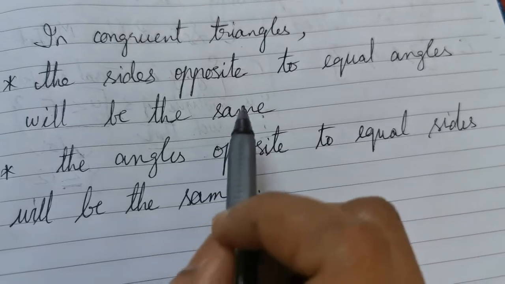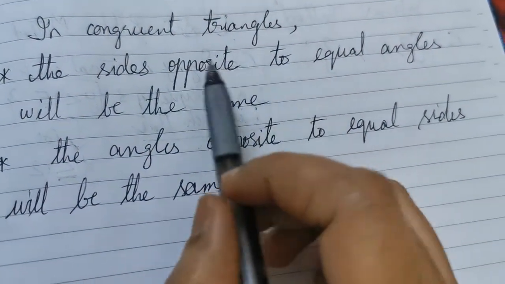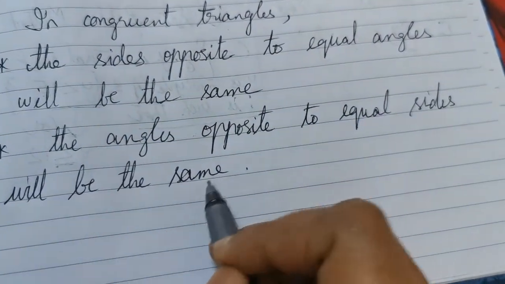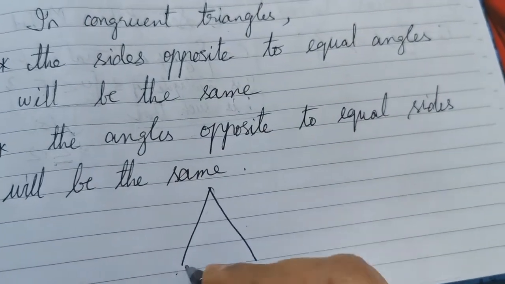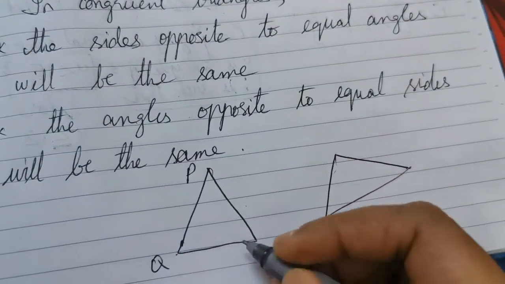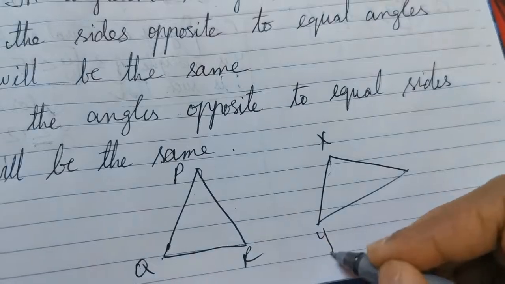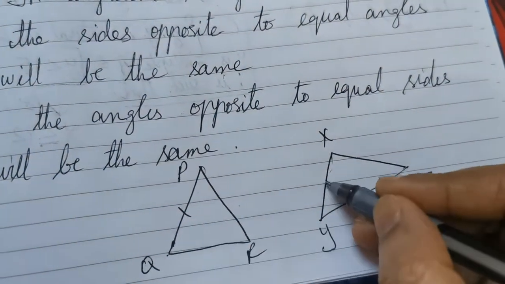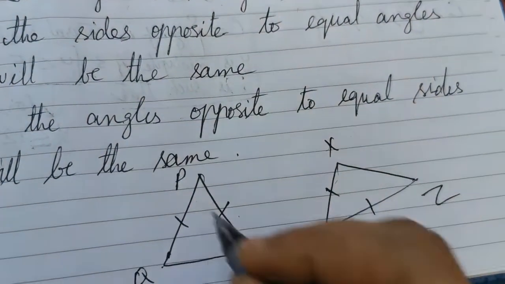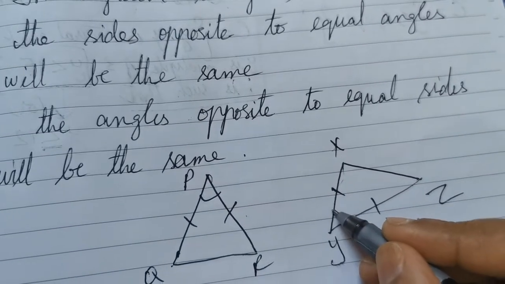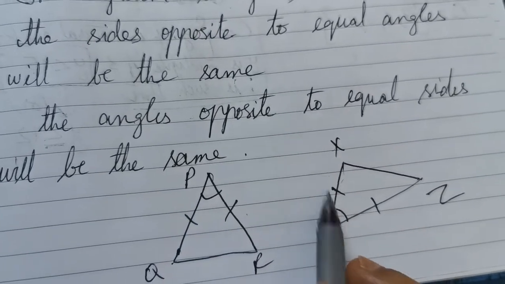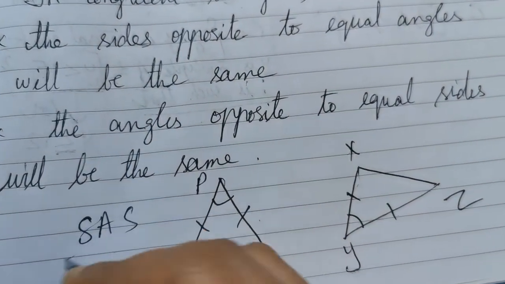So we can come to a conclusion that in congruent triangles, the sides opposite to equal angles will be the same and the angles opposite to equal sides will be the same. For example, I have two triangles PQR and XYZ. So if I have PQ equal to XY and PR equal to YZ and angle P is equal to angle Y. Now side, angle, side, side, angle, side. So in this case it is SAS.